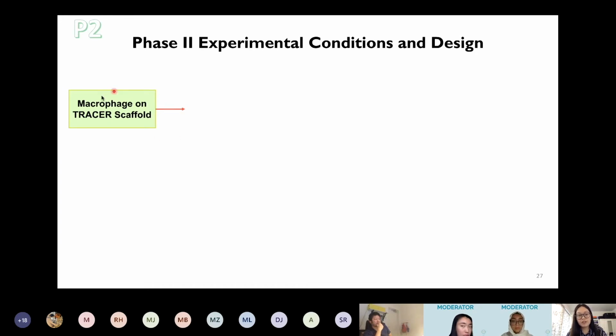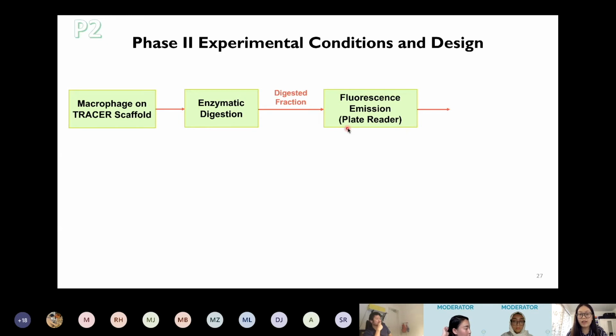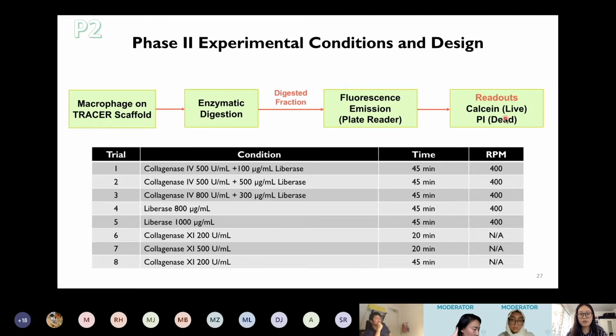We seed the macrophages on the tracer scaffold for 2 days. Then we run the enzymatic digestion. The digested fractions will be analyzed by a plate reader, and the fluorescence emission of the calcein and propidium iodide can help us calculate the live to dead cell ratio. A total of 8 trials were investigated to test the 4 parameters that we want to optimize.